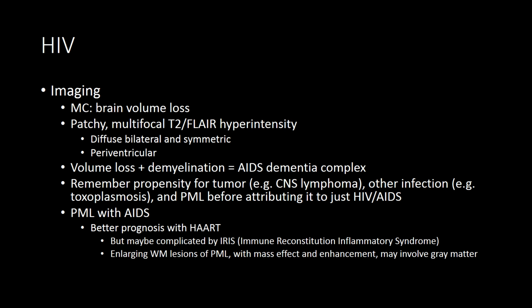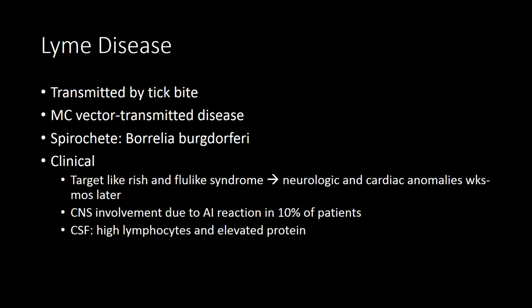When patients with PML have AIDS, they have a better prognosis with HAART therapy. This can be complicated by something called IRIS, which is immune reconstitution inflammatory syndrome. So in patients with PML and IRIS, you'll see enlarging white matter lesions of PML, and then you'll actually have the mass effect and enhancement with IRIS, which you typically don't see with regular PML, and it may involve the gray matter as well when it's complicated by IRIS.